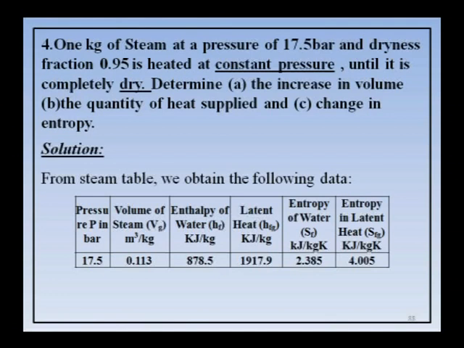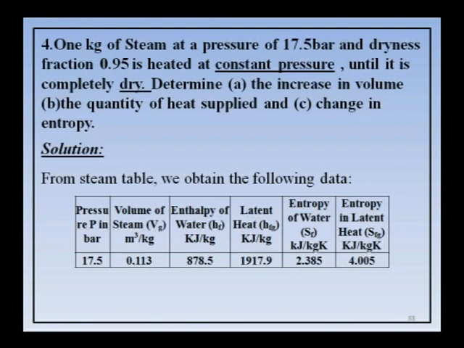See, initial condition of the steam: 17.5 bar and dryness fraction of 0.95. So, initial condition of steam is wet steam, heated at a constant pressure, that means final pressure is also 17.5 bar only, until it is completely dry. See, final condition is also given, initially it is wet and finally it is dry. Determine the increase in volume, number 2, the quantity of heat supplied, and change in entropy. So, 3 details he wants: increase in volume, heat transfer, then entropy.